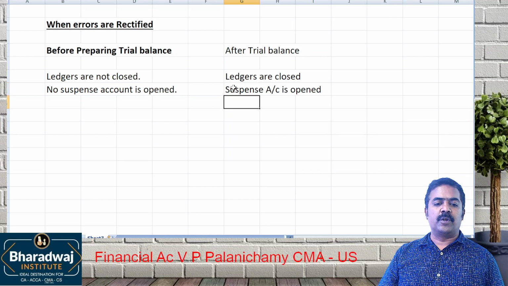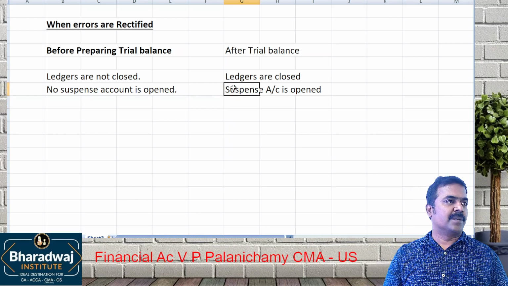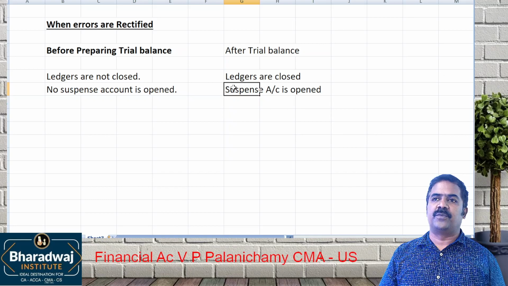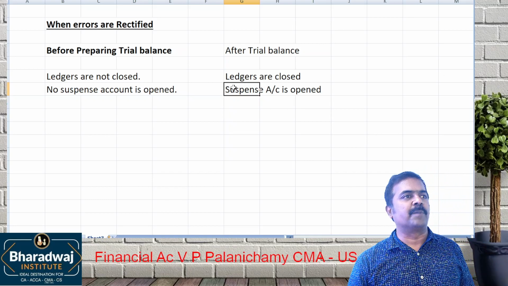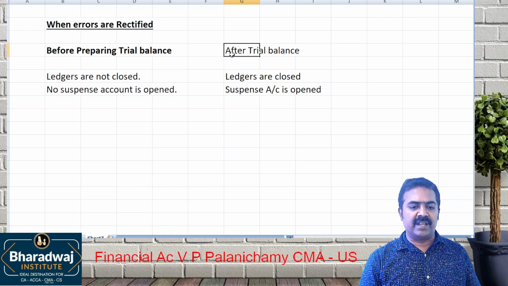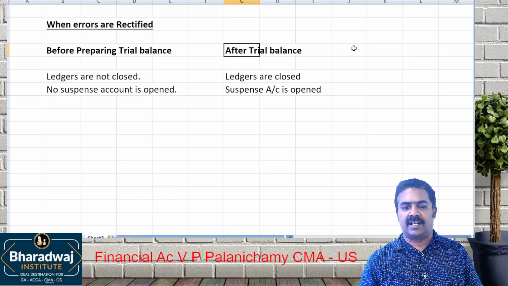Clear? Why do we open suspense account? Debit total comes to 5 lakhs. Credit total comes to only 4 lakhs. Gap 1 lakh. We'll open which account? Suspense account. When? After trial balance.